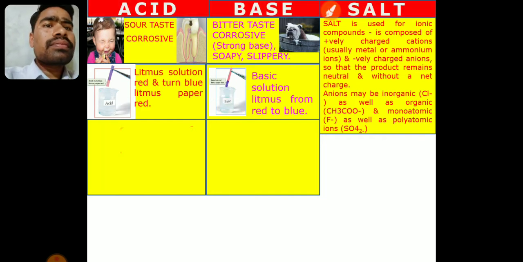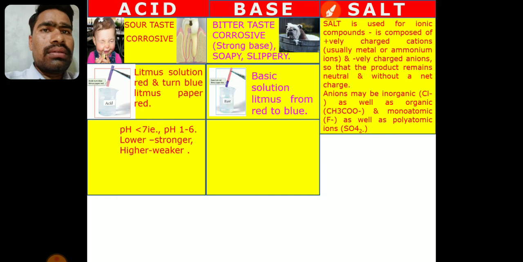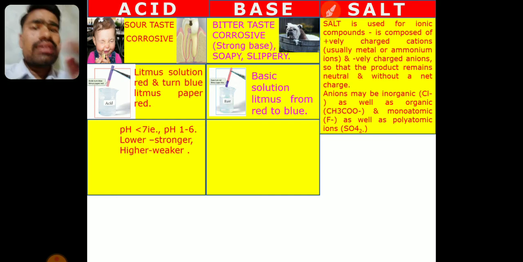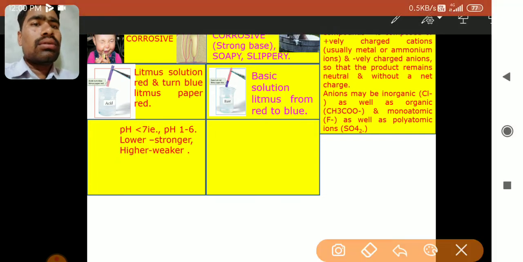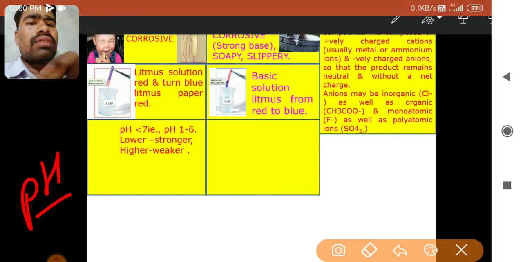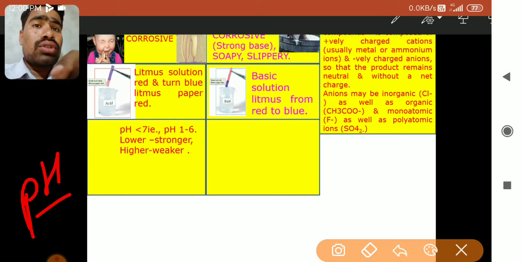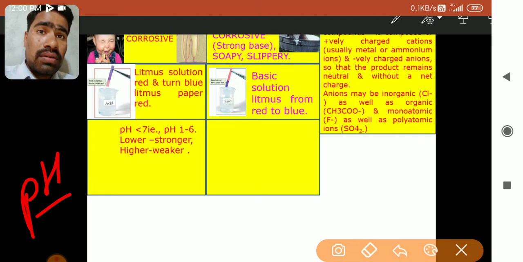Now see, there are a few more things which can be used for differentiation, like pH. Now what is pH? You might have seen or come across pH somewhere. The pH is nothing but the potential of hydrogen ions. Now we define acids on the basis of the presence of hydrogen ions. If the number of hydrogen ions is higher, then the acid is stronger, or it is a concentrated acid.